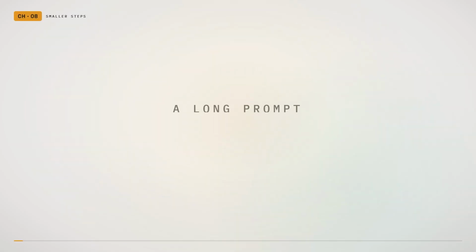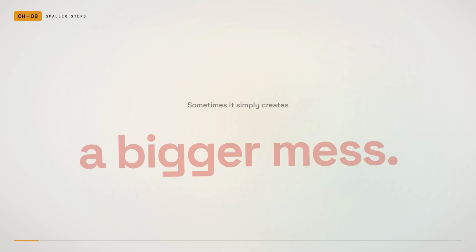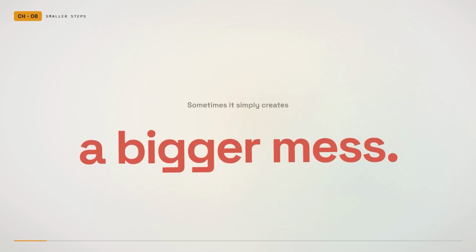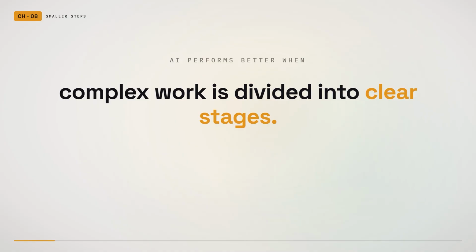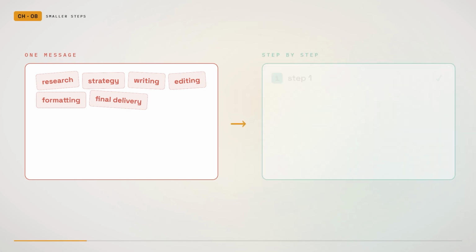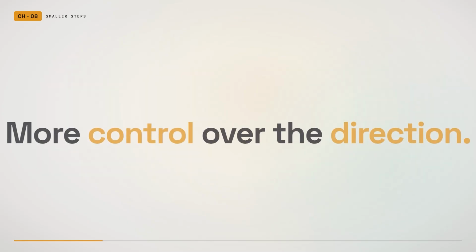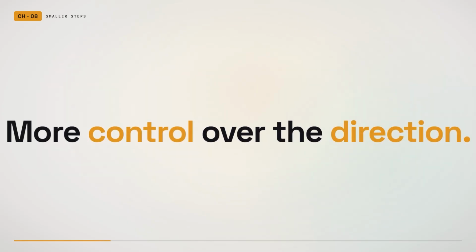A long prompt does not always create a better answer. Sometimes it simply creates a bigger mess. AI performs better when complex work is divided into clear stages. Instead of asking for research, strategy, writing, editing, formatting, and final delivery in one message, complete the task step by step. This gives the user more control over the direction.